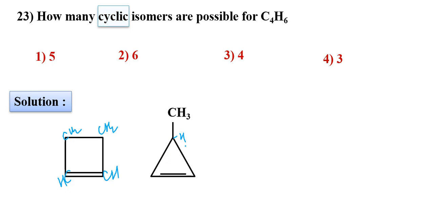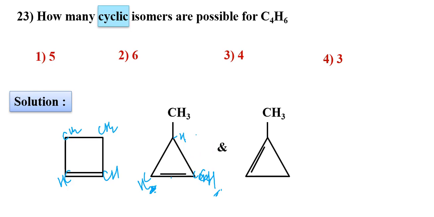You can count here 3 plus 1, 4 hydrogens, 2 hydrogens, sorry, here 1 hydrogen, here also 1 hydrogen, because this carbon already has 3 bonds. 1, 2, 3 plus 3, total 6 hydrogens. And one more, this pi bond we can keep here also. These 2 are different compounds, but in case of the first compound, if you keep the double bond here, or here, both are equal, it's not different. So total is only 3.